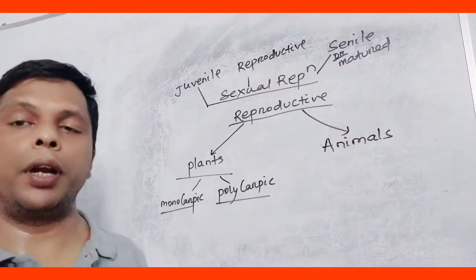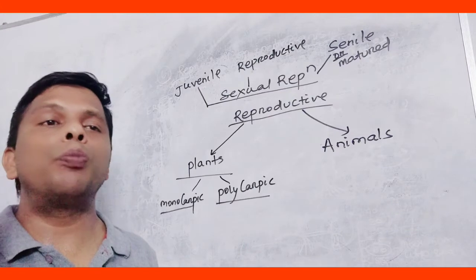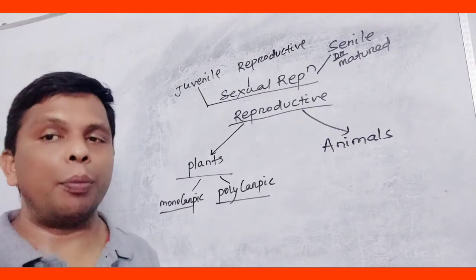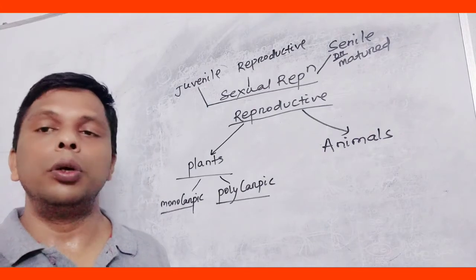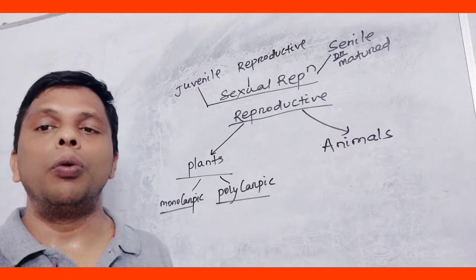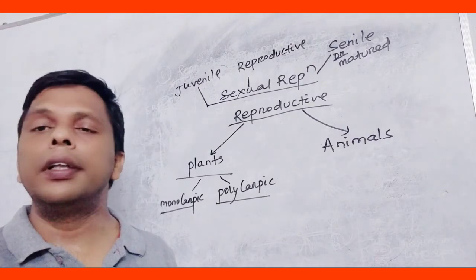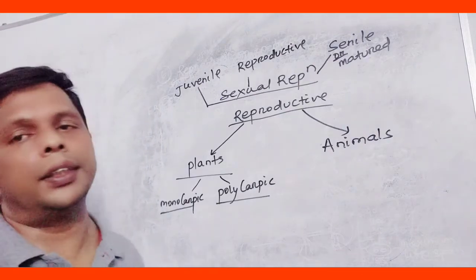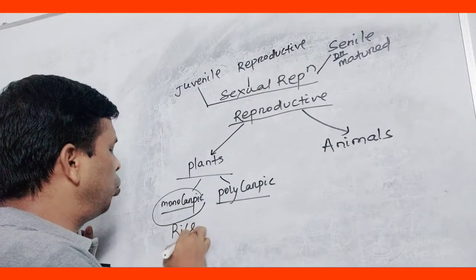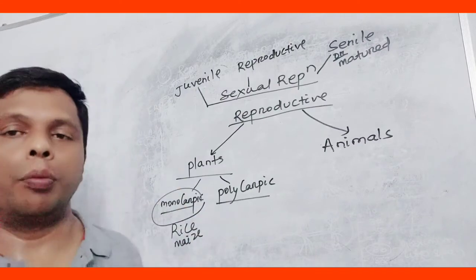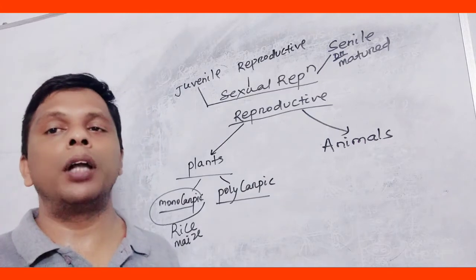What are monocarpic plants? The monocarpic plant produces flower and fruits for a single time in their life period. We can take the example of bamboo here. Wheat, rice, maize, once one reproductive phase in their life, they cannot reproduce further. So they are monocarpic. We can take the example of rice, maize, wheat, bamboo, and so on. बांस में तो 50-60 साल के बाद एक बार फ्लावर होता है, उसके बाद वो मर जाता है.